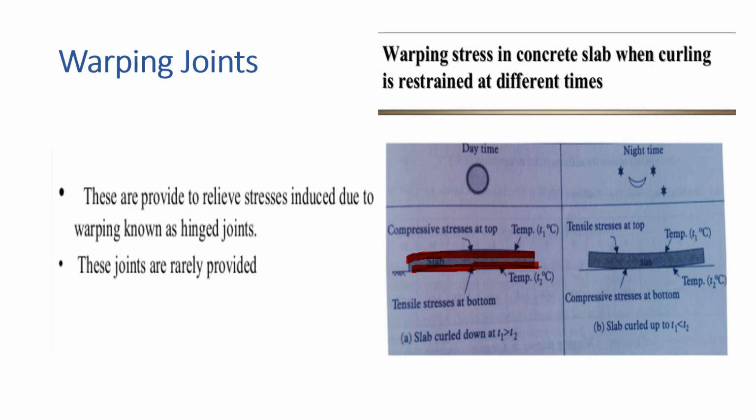And during night time, the heat will be transferred to the lower slab, and the top of the slab will be colder when compared to the bottom of the slab. This means there will be a compressive stress at the top portion and a tensile stress at the bottom portion. So, due to this, there will be a warping up condition of the slab, and these warping joints are rarely provided.